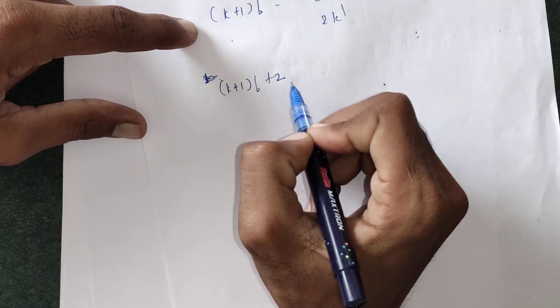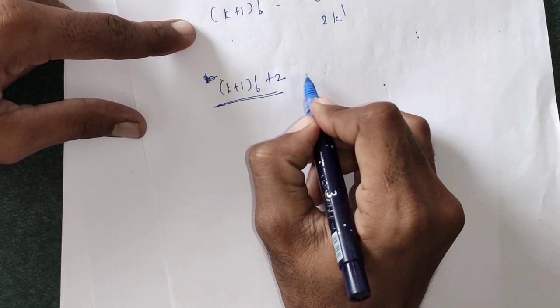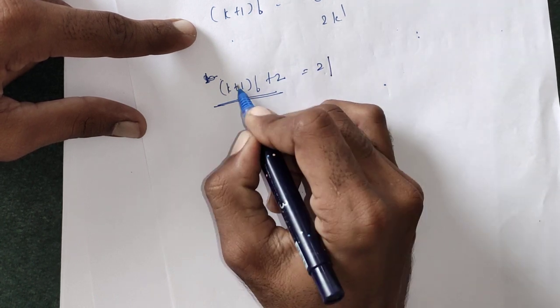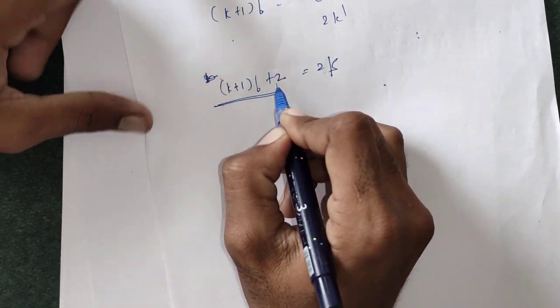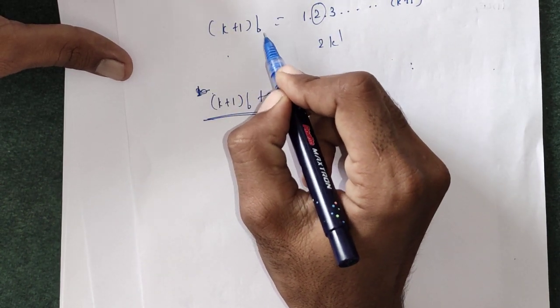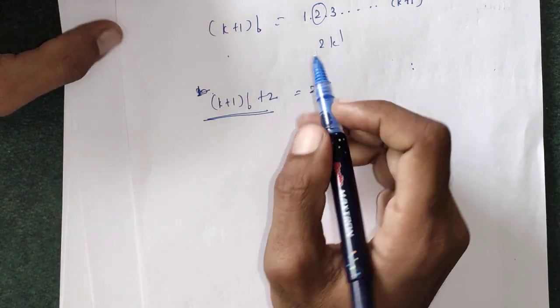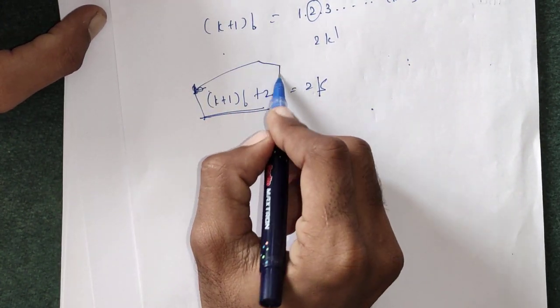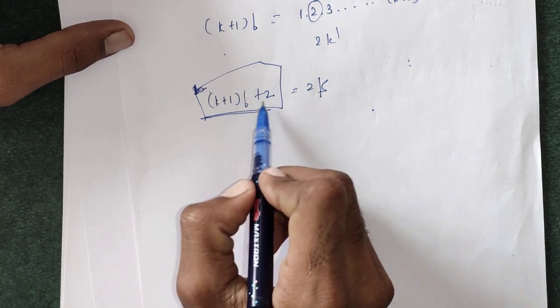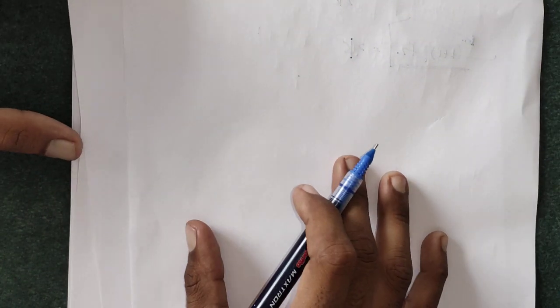Adding 2 to this even number, we can clearly say that the result is again an even number, and 2 is going to divide (k+1)! + 2. Since 2 divides (k+1)! and we are adding another multiple of 2, 2 divides this number. So 2 is a factor of this number, which implies it is a composite number.